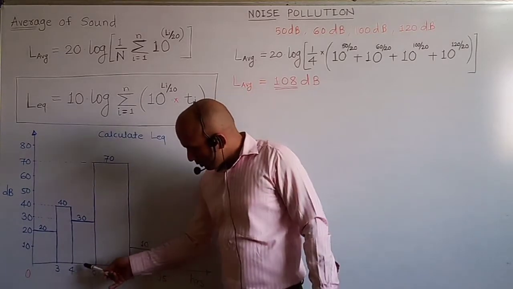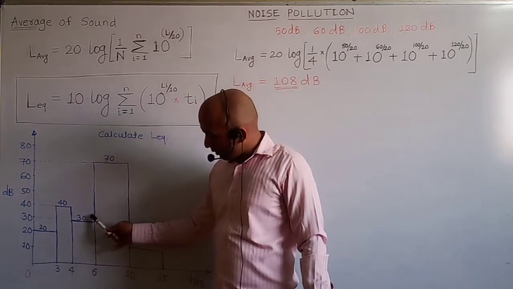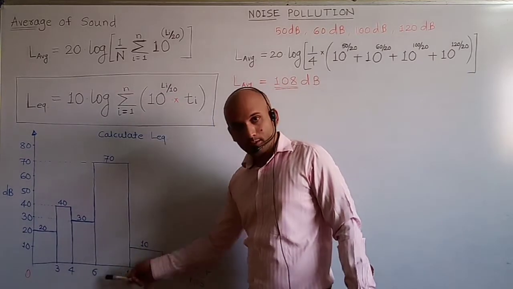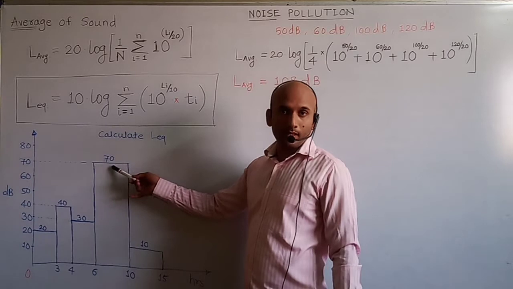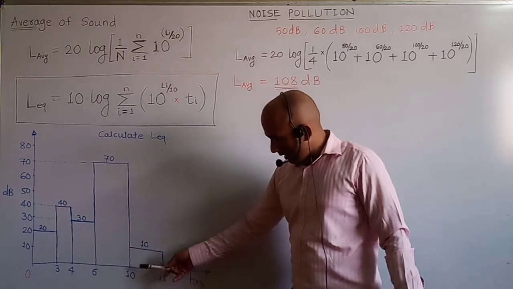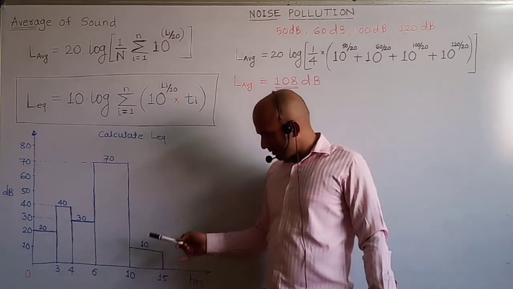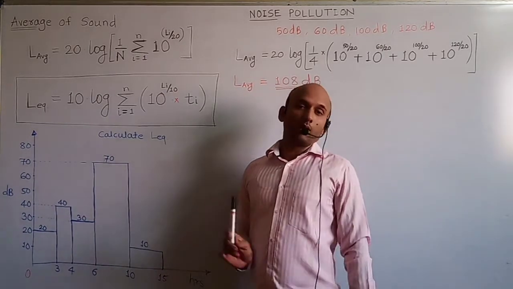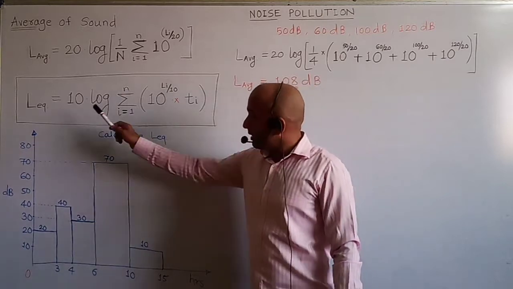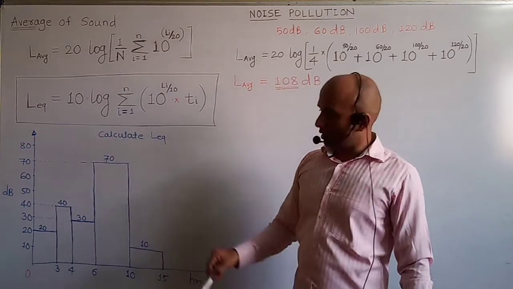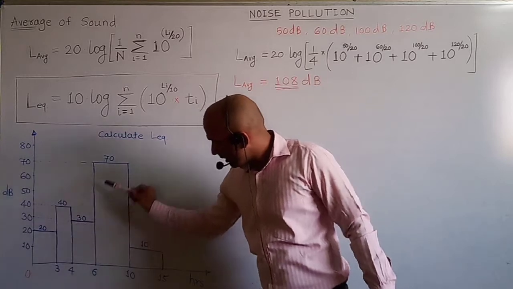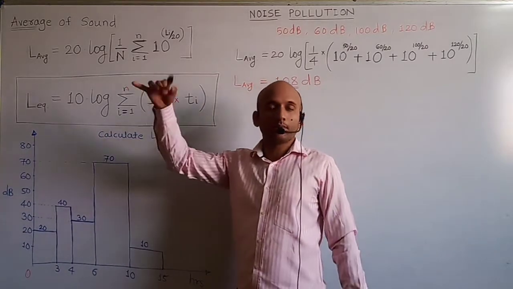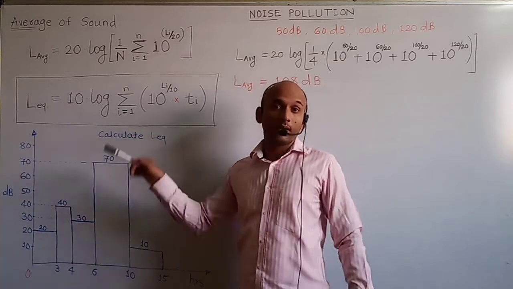For 4 to 6, during these 2 hours the sound level was 30, and for 6 to 10, during these 4 hours, 70 dB was the sound level, and 10 to 15, only 10. So these are the sound levels. Find out the equivalent sound level of these 5 sound levels which were present for different durations.